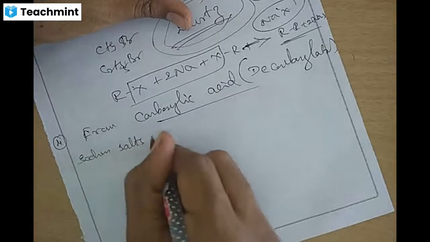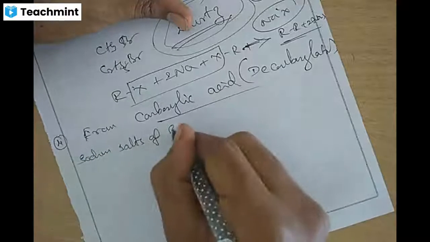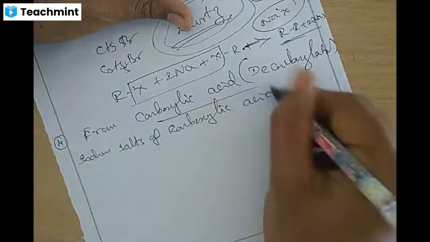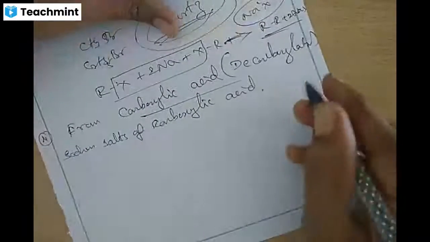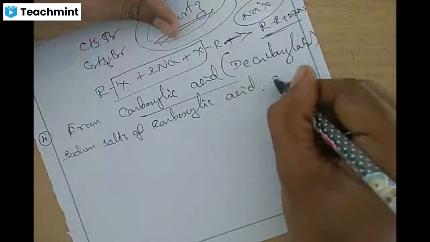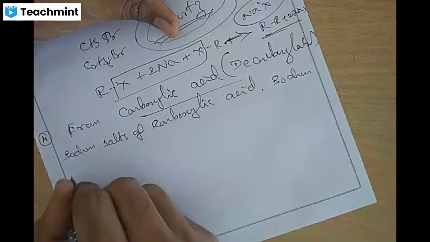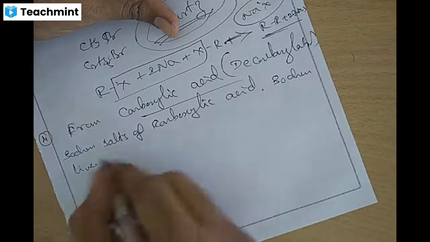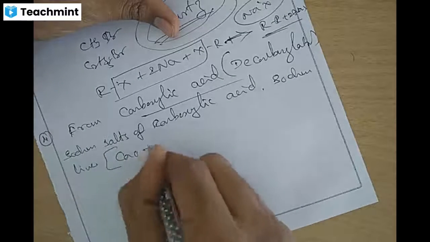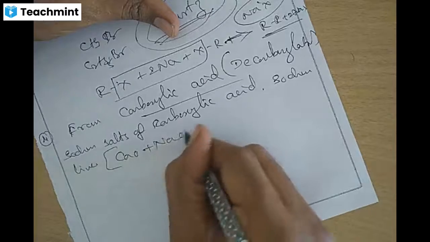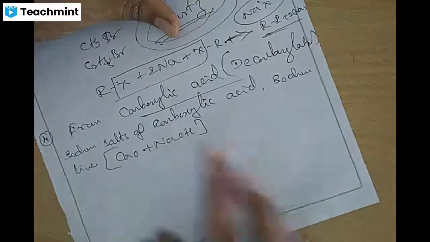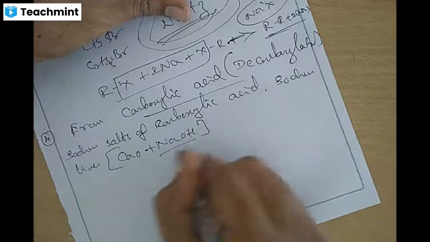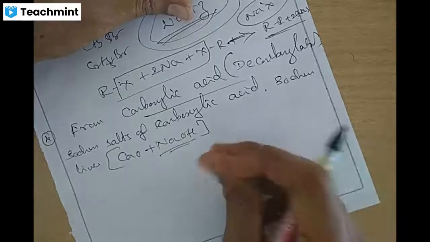Sodium salts of carboxylic acid are heated with soda lime. Soda lime is a mixture of quicklime, calcium oxide CaO, and caustic soda, sodium hydroxide NaOH.